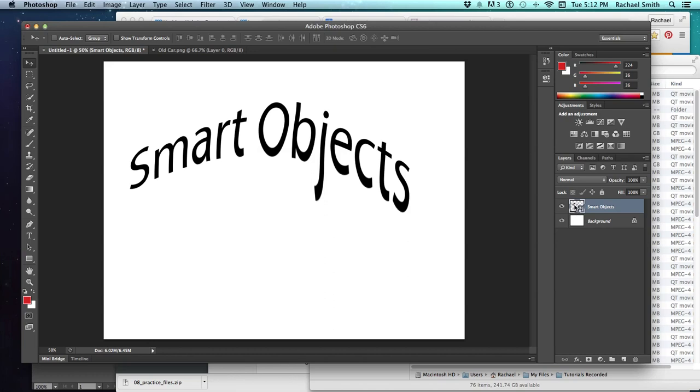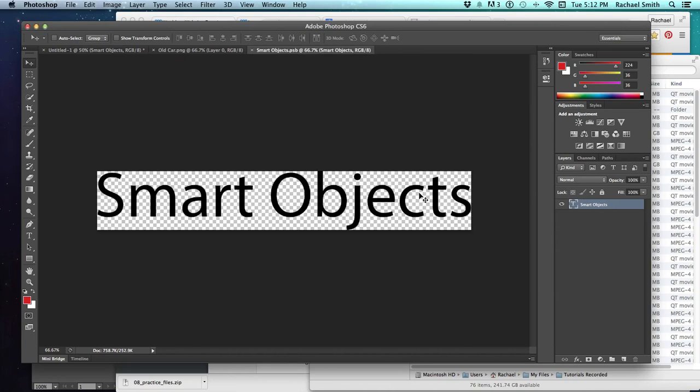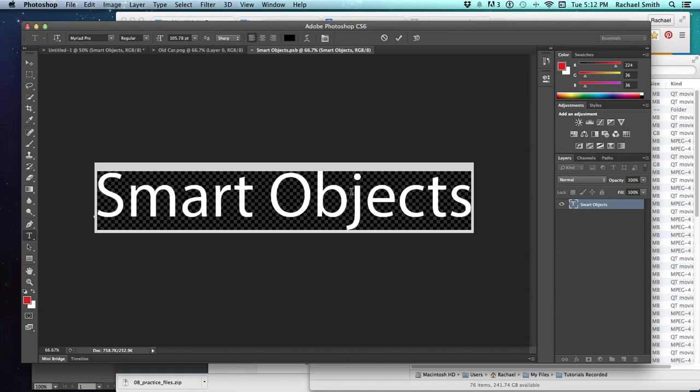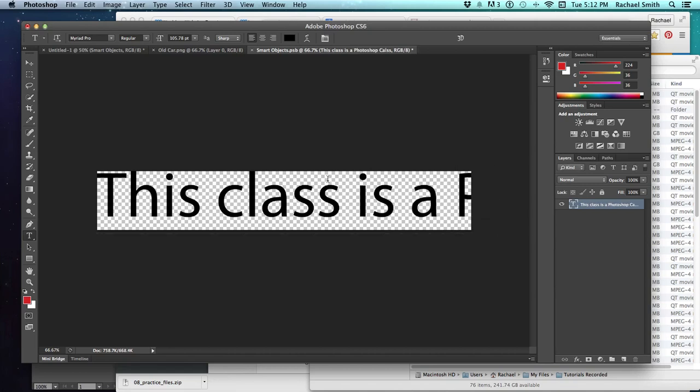To do that, you double click on the thumbnail, click OK if you see this message, and then you'll see the type as is. So let's say I wanted to just change this completely. And do a long sentence. And as you can see, there's not enough room.